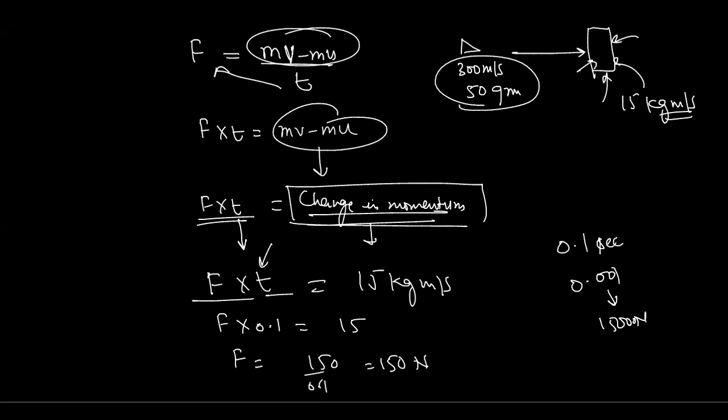Okay. So if I'm saying that 15,000 Newton force will be applied on this wooden block, and instead of 0.1 second, if it takes 1 second to stop, then how much force will be applied on this object? Just imagine, this will be only 15 Newton. So this is called the impulse, the force that acts for a short duration of time.